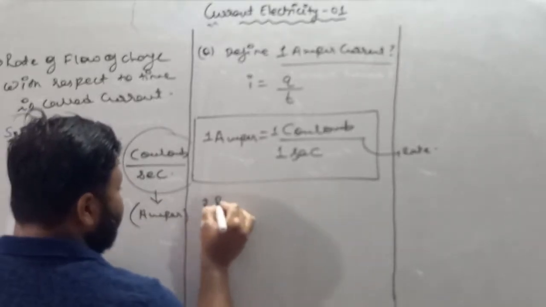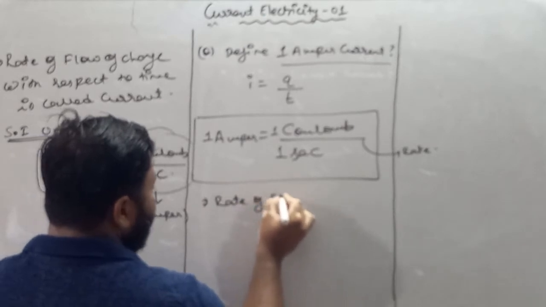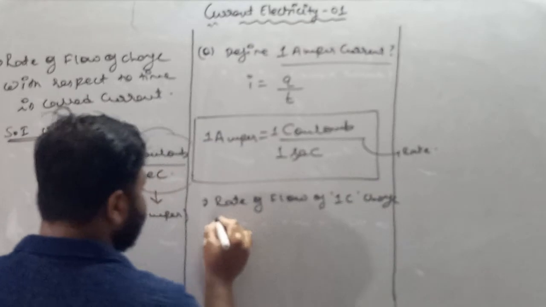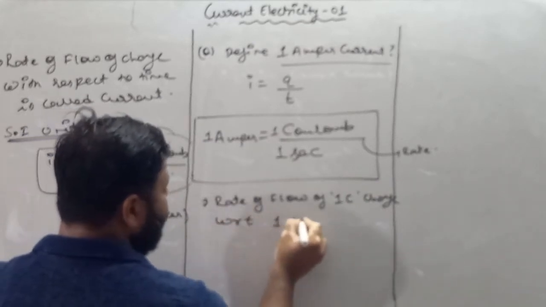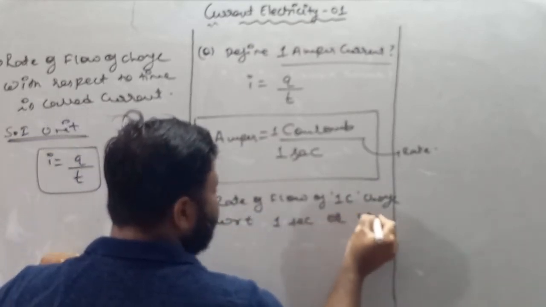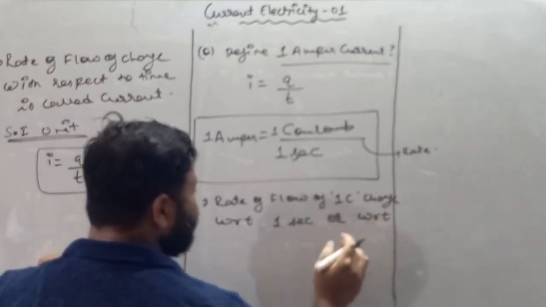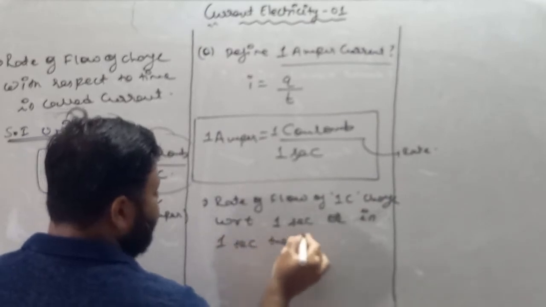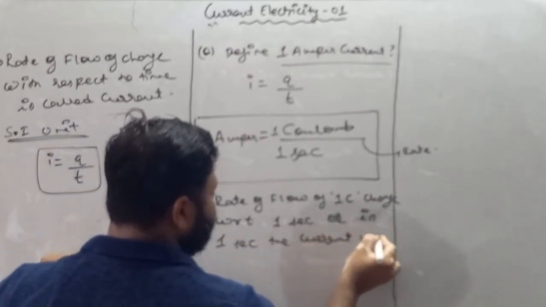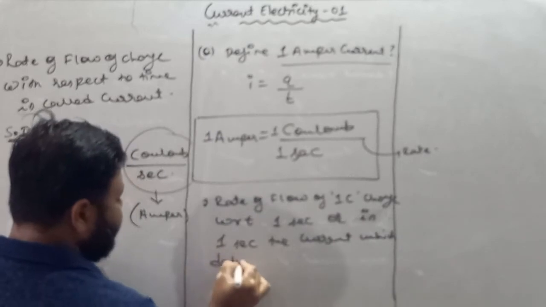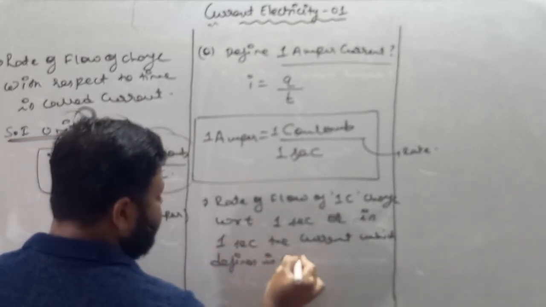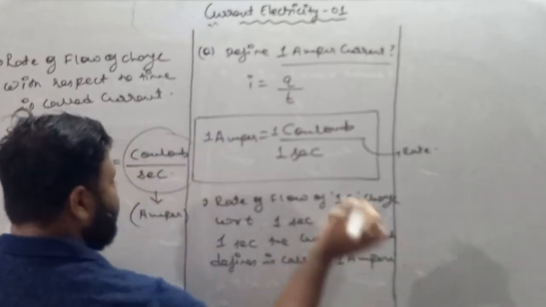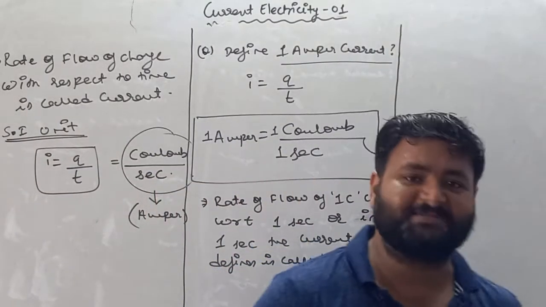So I'll write the definition. It is rate of flow of 1 coulomb charge with respect to 1 second, or we can say in 1 second, the current which defines is called 1 ampere.